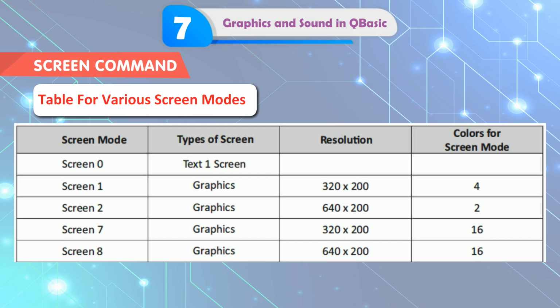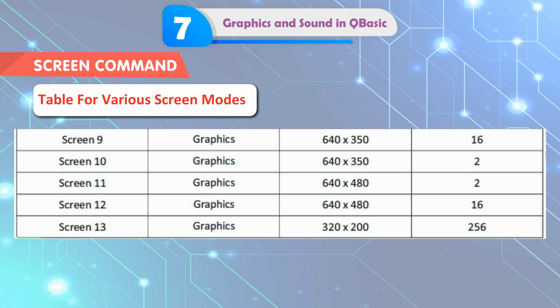Screen 7: graphics, 320 x 200, 16 colors. Screen 8: graphics, 640 x 200, 16 colors.